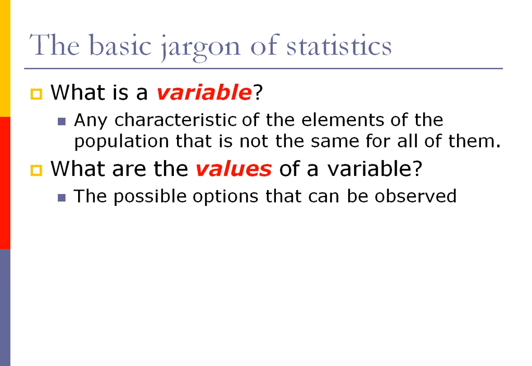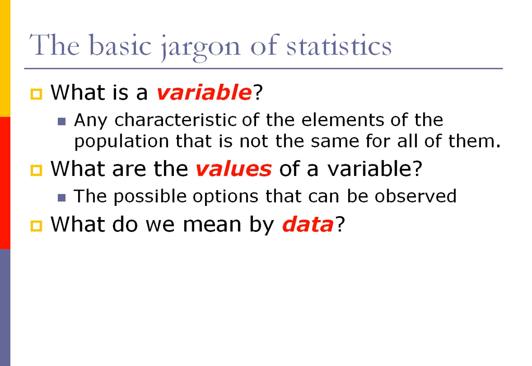Just to give a very simple example, if I'm looking at one variable that would be the age of students in my class, then the possible values are the ages that the students can have. So most likely I'm not going to get any student who is 5 years old. I might get someone who is 17. Probably I'm going to get someone who is 19, 20, 21 or something like this. So these are the values.